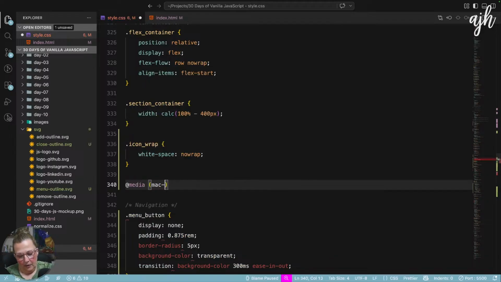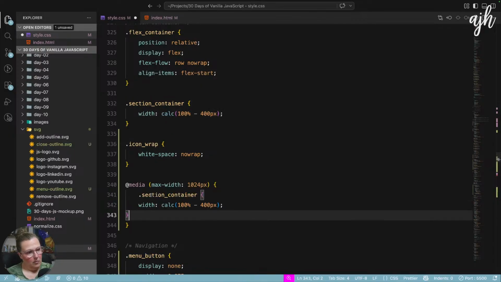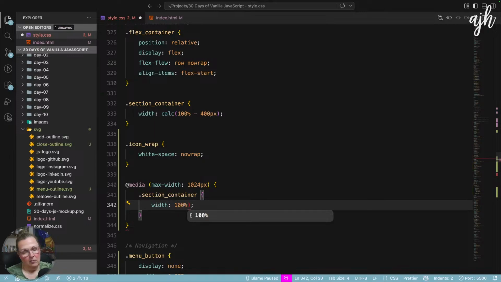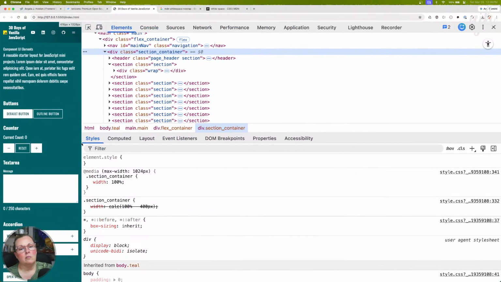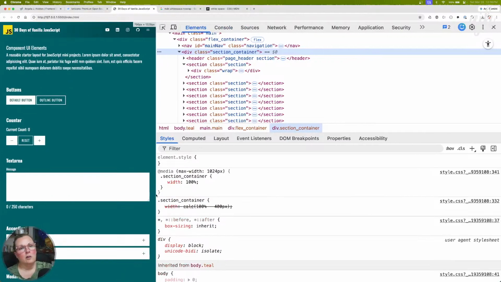At media, max width 1024, and we're just going to say width 100%. There we go. So far, so good.